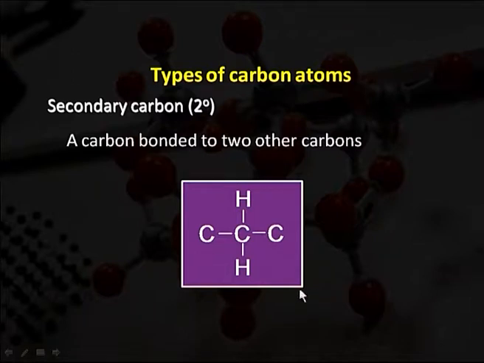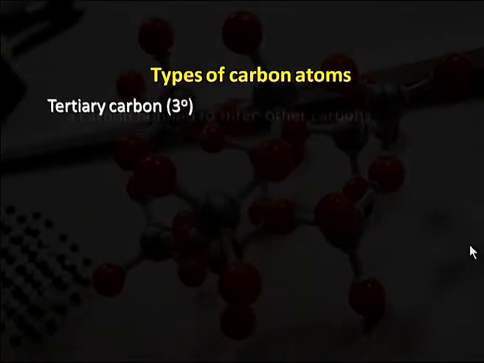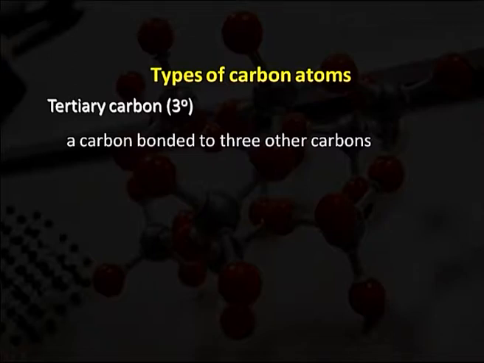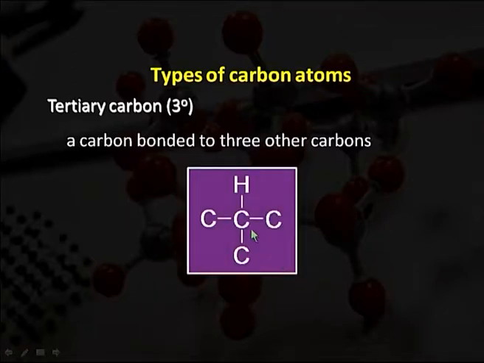In this example this carbon atom is joined by two different carbon atoms by sigma bonds, so this centrally located carbon atom is known as a secondary carbon atom. A tertiary carbon atom is a carbon bonded to three other carbons. In this example the central carbon atom is chemically bonded to three different carbon atoms, carbon 1, carbon 2 and carbon 3, so it is known as a tertiary carbon atom.